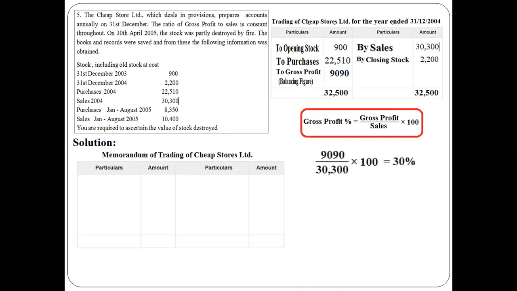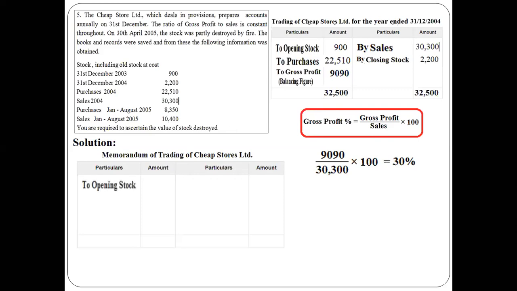What is our gross profit percentage? We are getting 30%. Why have we calculated this gross profit of 30%? To apply while preparing the memorandum of trading account, to calculate the value of closing stock. Clear? So the formula is applied and the gross profit is found out. Now we will proceed with the memorandum of trading account.